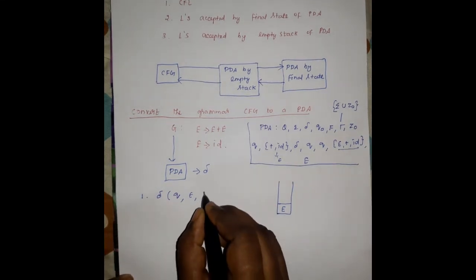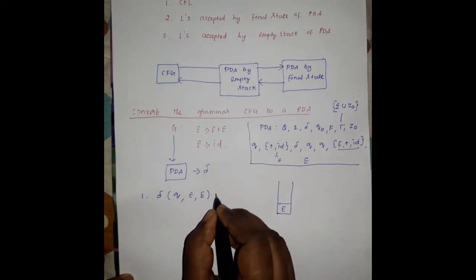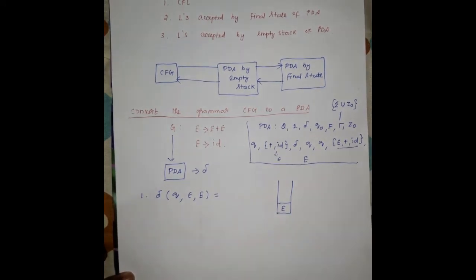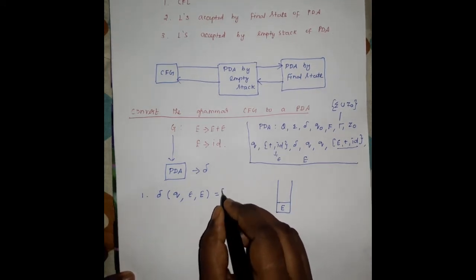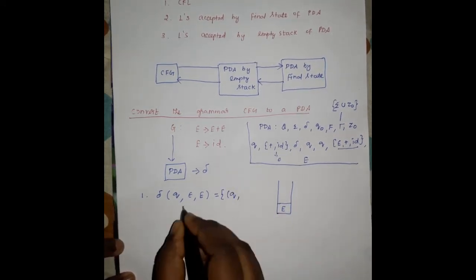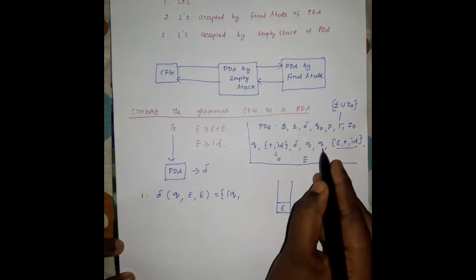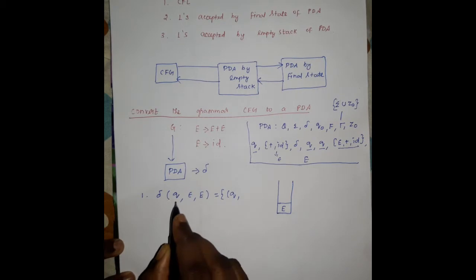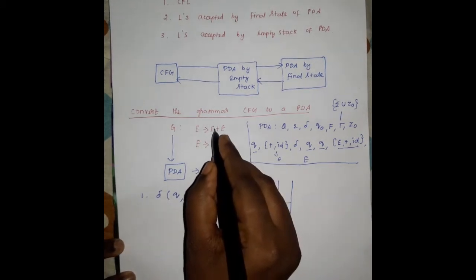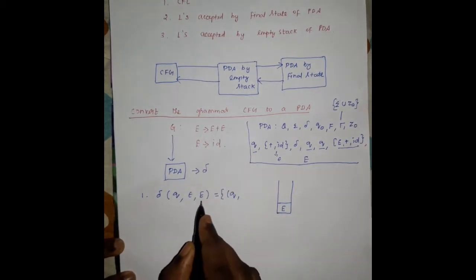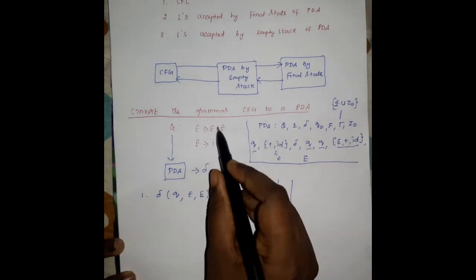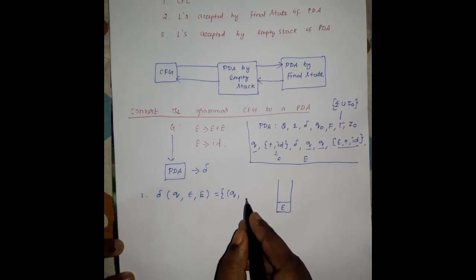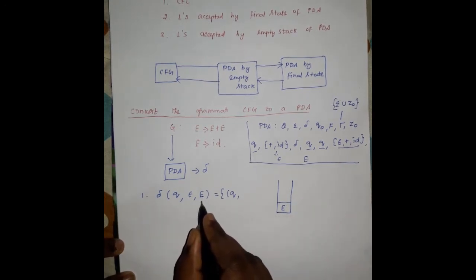So the bottom of the stack element is E. On the right hand side, we have to write the grammar production as q comma, because the next state and the final state, we are assuming, is q only. So the next state is q, and this q has two productions in this grammar, which means E is the stack symbol which has two productions. That production is written as the right hand side of the given production rule for capital E.